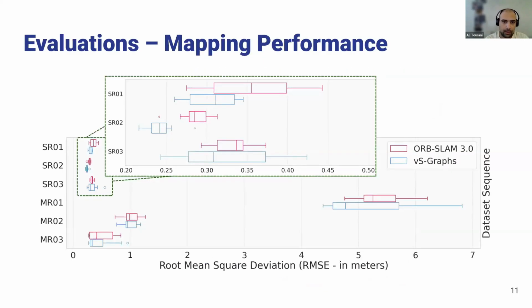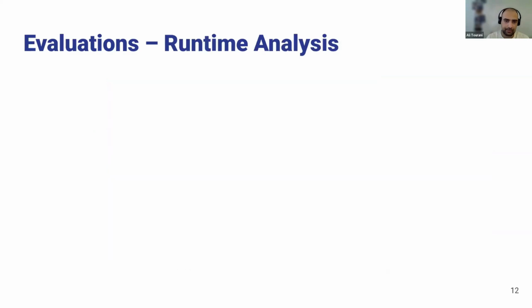We also did some mapping performance evaluation. In very simple words, how much information do we need to reach a better understanding of this type of information? By comparing against the baseline, we realized the system can do the same job as the baseline, but with a lower amount of map points of the environment.